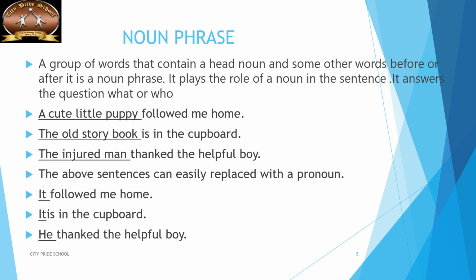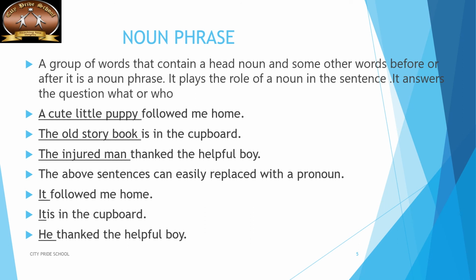Okay, children, this was all about phrases and noun phrases. Read the textbook and solve the exercise, which is very simple. One more clue if you have to identify the noun phrase: just identify the verb in the sentence, and before that, what are we talking about?